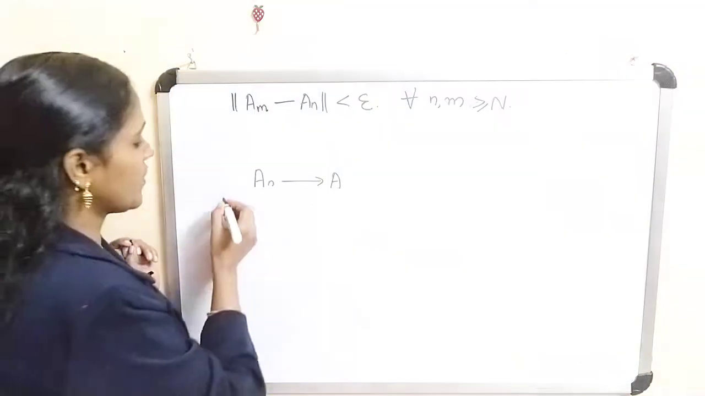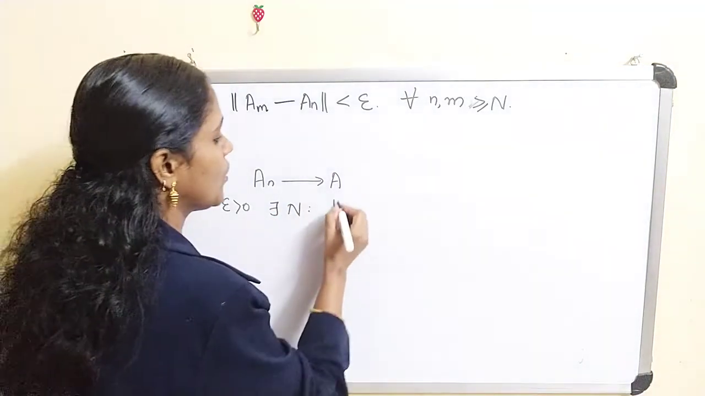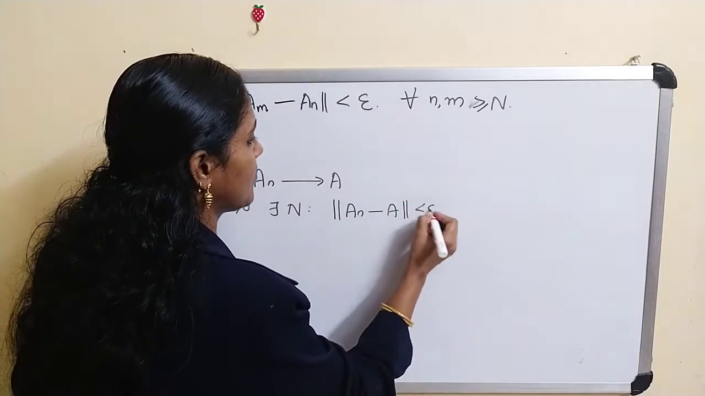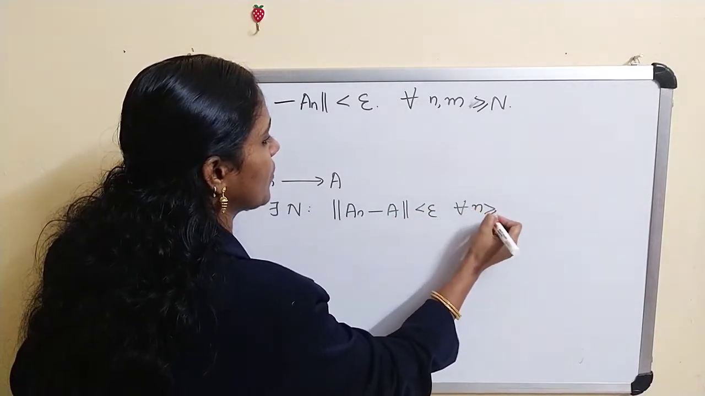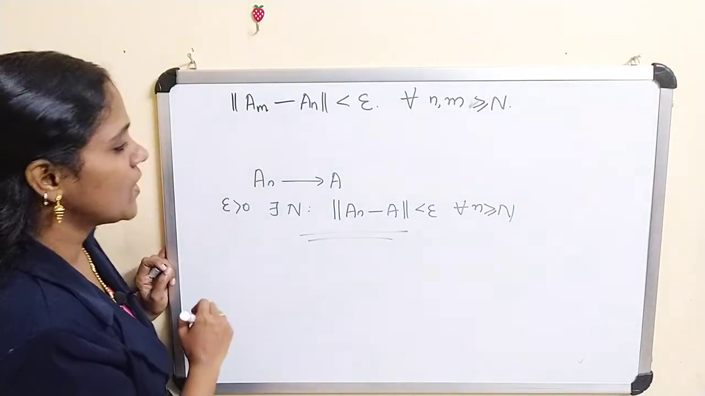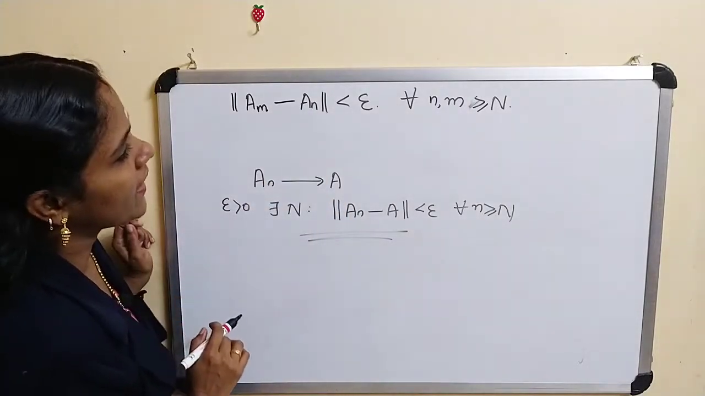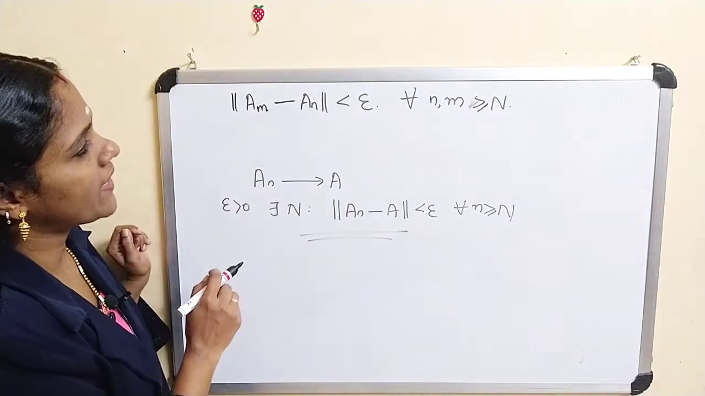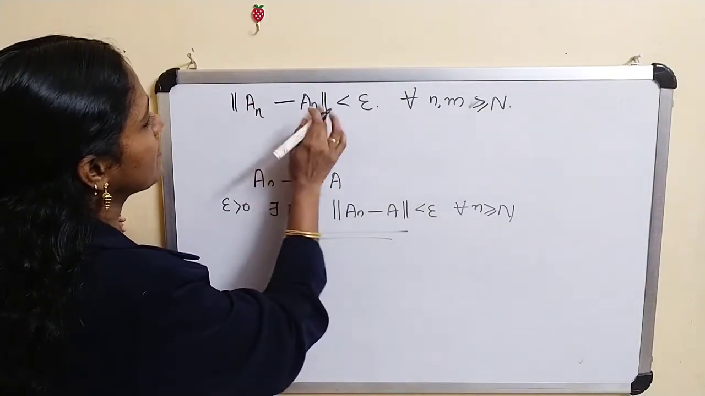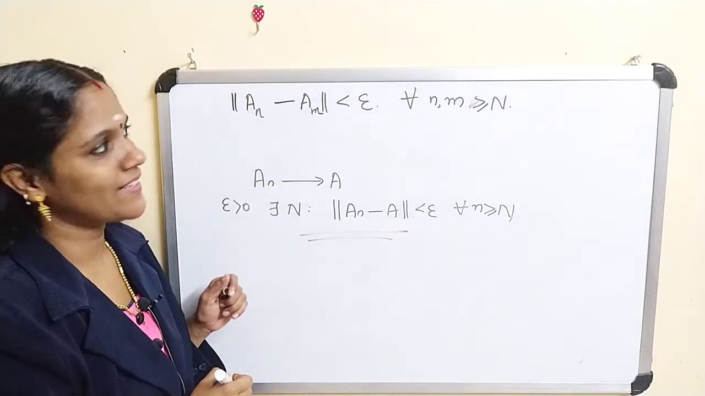For this we have to prove, given epsilon greater than 0, there exists an N such that norm of A_n minus A is less than epsilon for every n greater than or equal to N. Okay, this is what we have to prove. So for this we have norm of A_m minus A_n. Sorry, this is actually A_n minus A_m less than epsilon for every n, m greater than or equal to N.